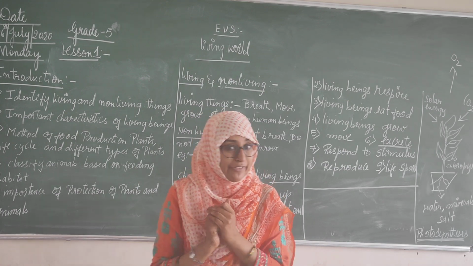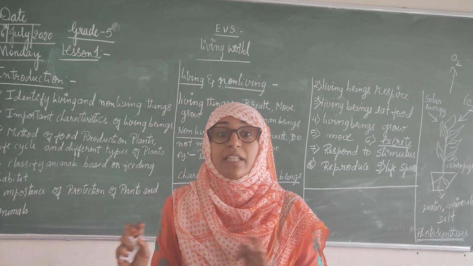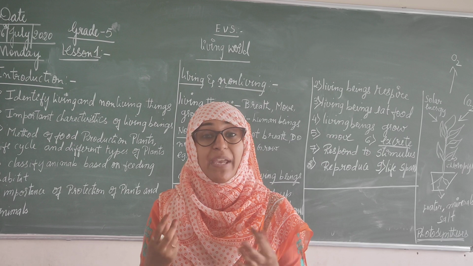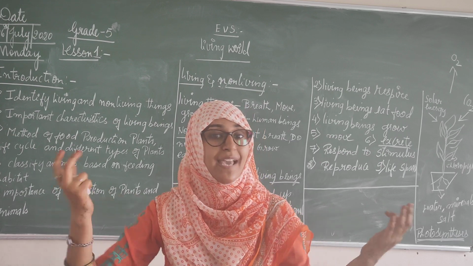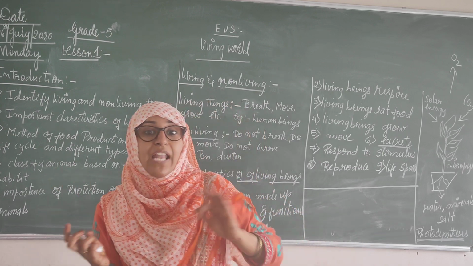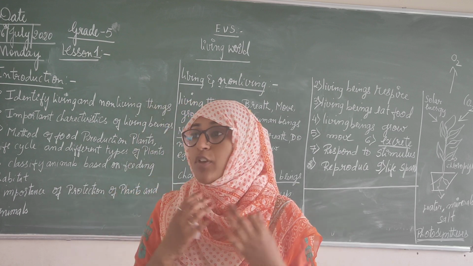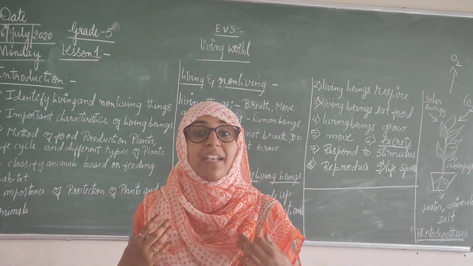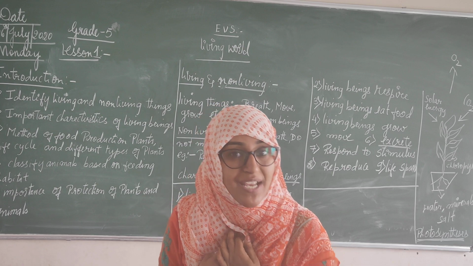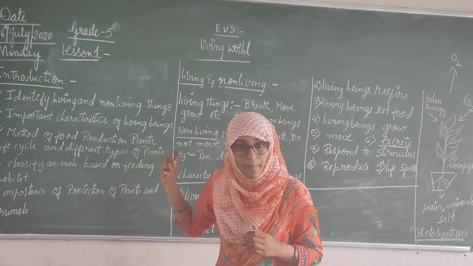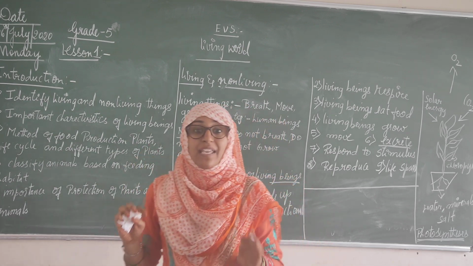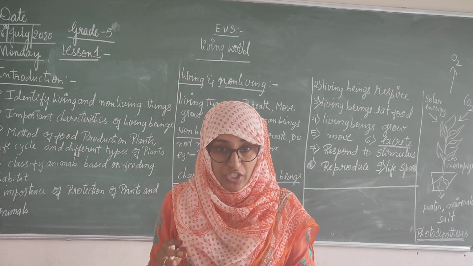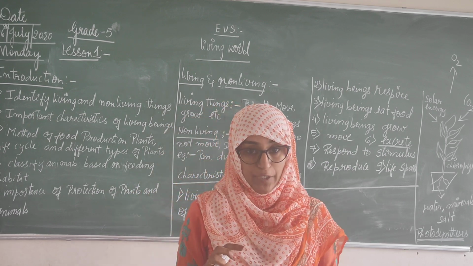These all are non-living things, right? These things will amaze you. All these things are in this world, and whatever we see is our environment. These things are interdependent with each other. Right? They are dependent on each other.